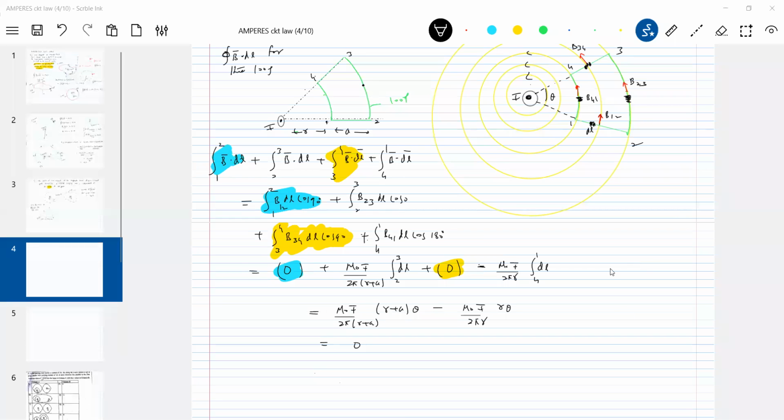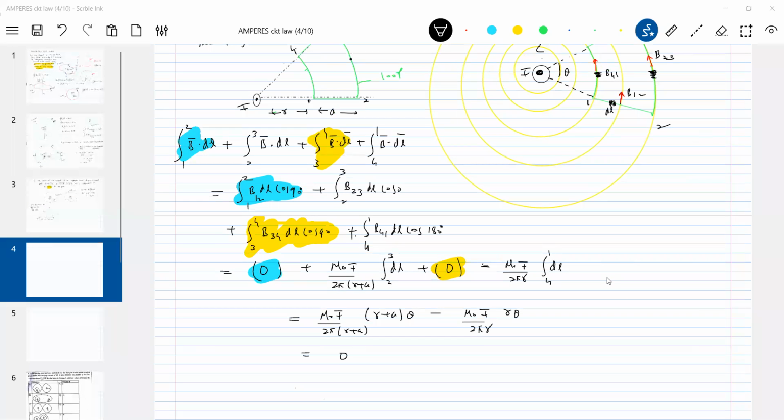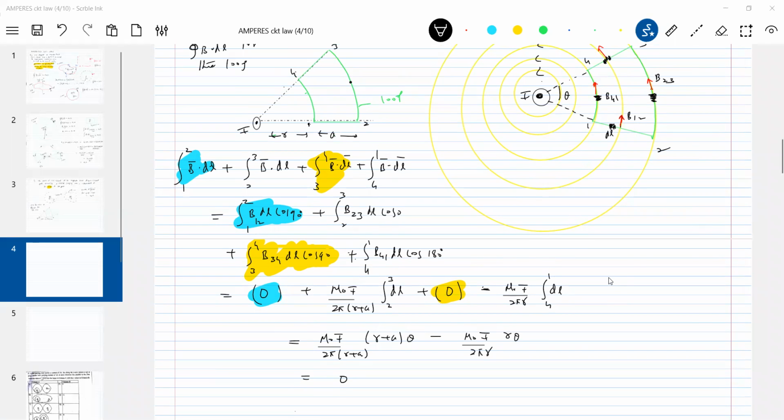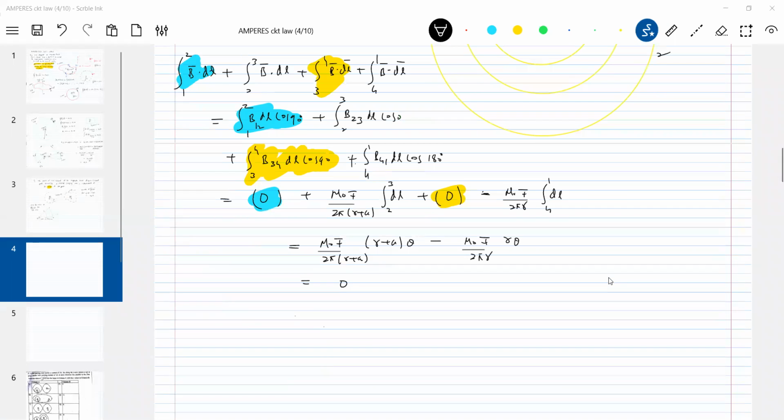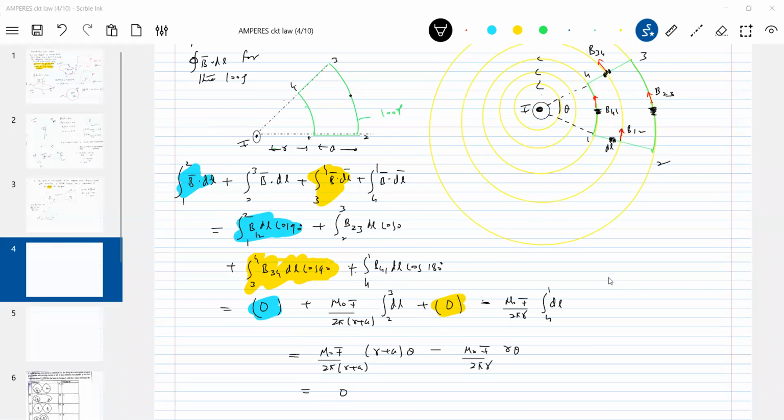So therefore, what is the conclusion now? Is B bar non-zero? I think it's quite clear, no? B bar is non-zero. At different points on a plane curve, what is B bar? B bar is non-zero. But what is the value of B bar dot dL bar? It will be 0 for the loop. B is non-zero at all points inside the loop or on the loop, but the value of B bar dot dL will be 0 because the loop is not enclosing the current carrying wire.